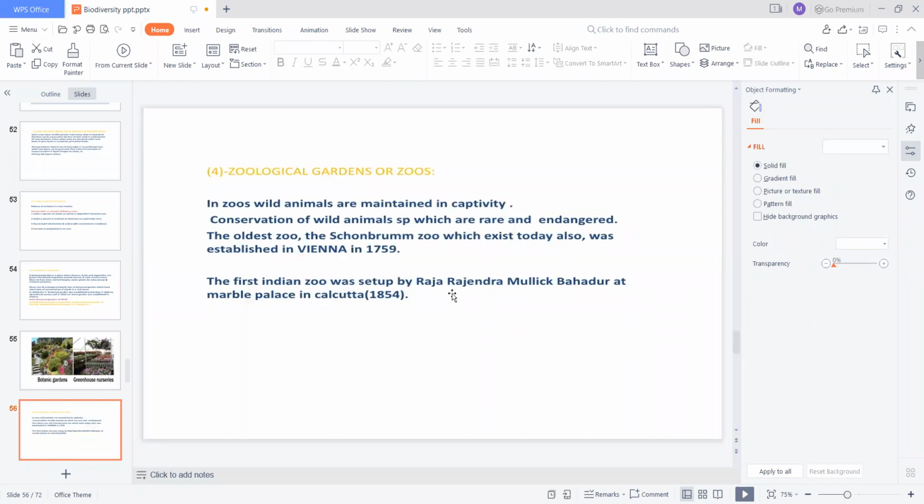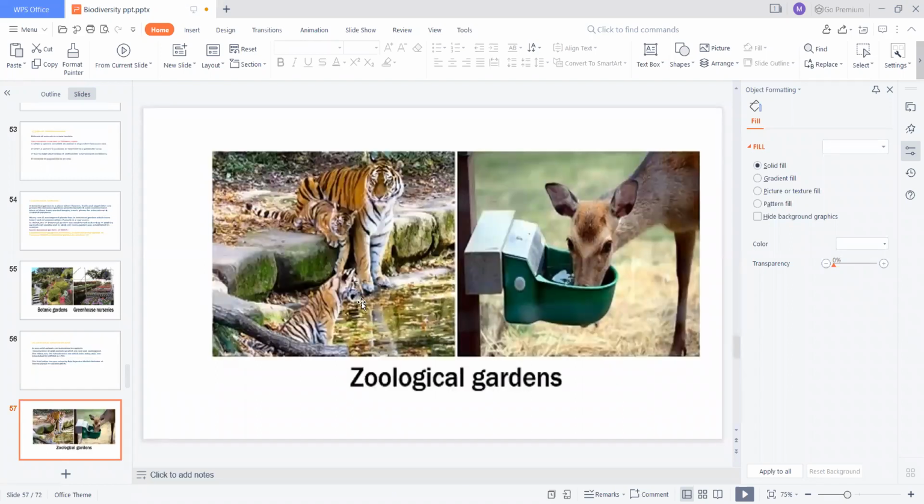Worldwide, the oldest zoo is the Strasbourg one, whereas in India the first zoological garden was established in Calcutta. So these are the zoological gardens you already know.